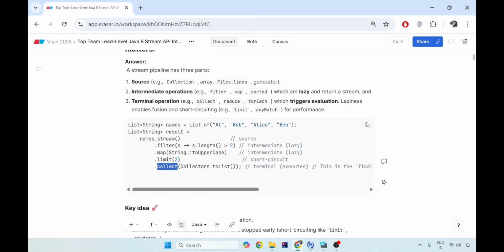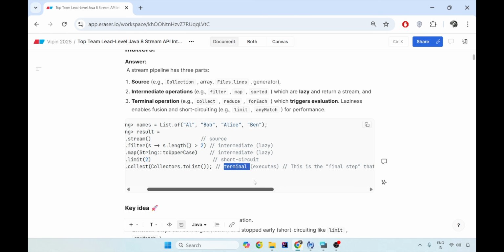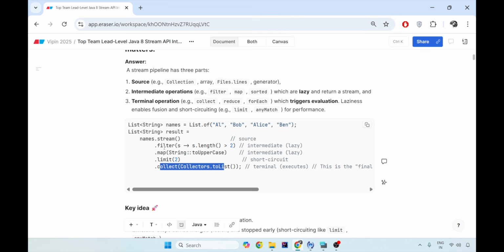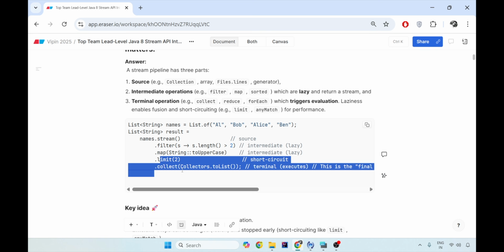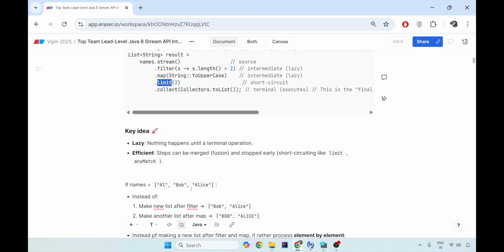And this collect as a list is the terminal operation. This is the final step that forces the execution of the pipeline. Without this terminal operation, none of this filter or map will work. So the key idea is there are three parts of the stream APIs: the source, the intermediate operations, and the terminal operations, which can include the terminal operations as well as the short circuit operations.